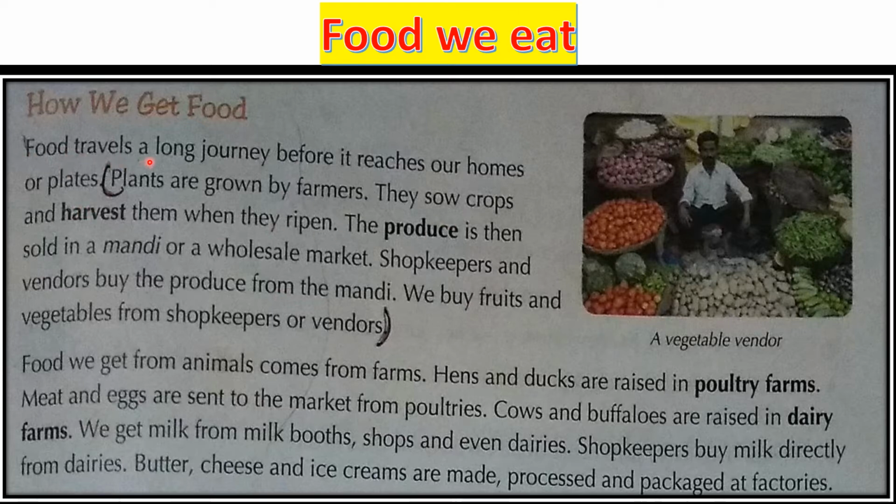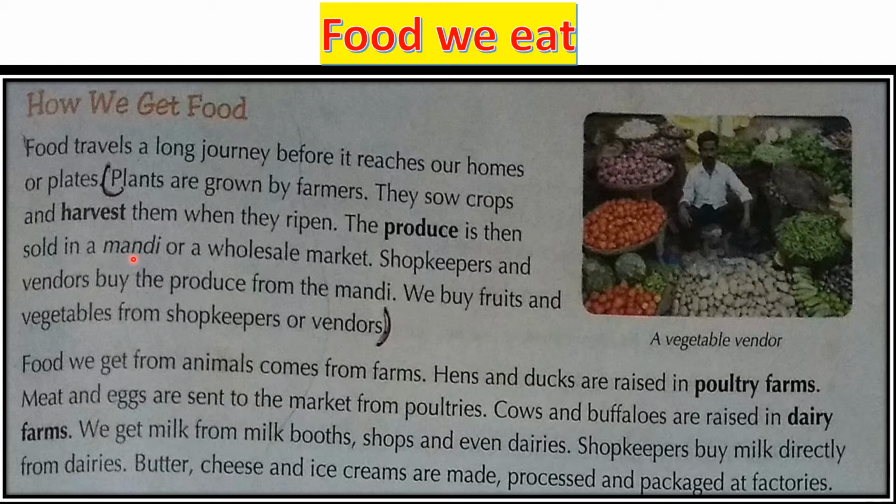Food travels a long journey before it reaches our homes or our plates. So what is the journey? Plants are grown by farmers. You know farmers, they grow the plants. Whatever items we get in the markets are all grown by the farmers, and they sow crops and harvest them. When they ripen, the produce is then sold in a mandi or in a wholesale market. A mandi or a wholesale market is a market where things are sold in a large quantity.